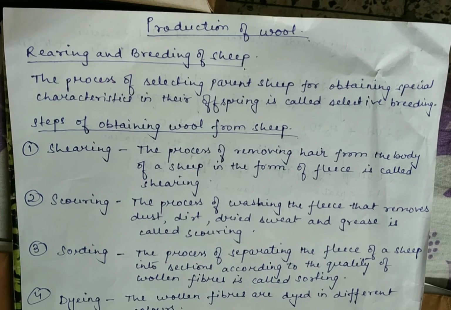The same quality wool obtained from the fleece of a large number of sheep is then mixed together.